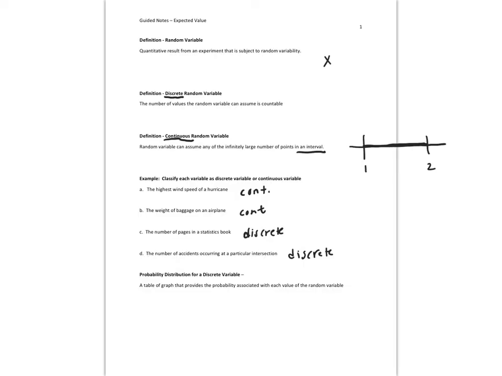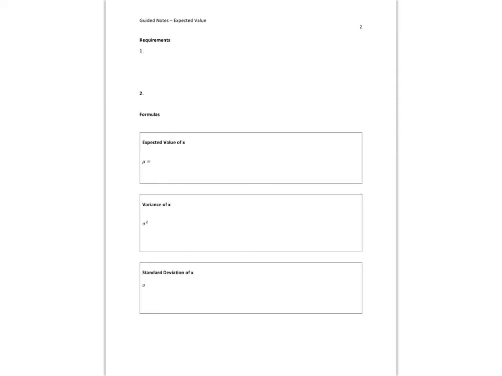Okay, a probability distribution for a discrete value will be a table or graph that provides the probability associated with each value of the random variable. Remember, the random variable is taking on different values. And we'll see expected value of x. That's the mean.